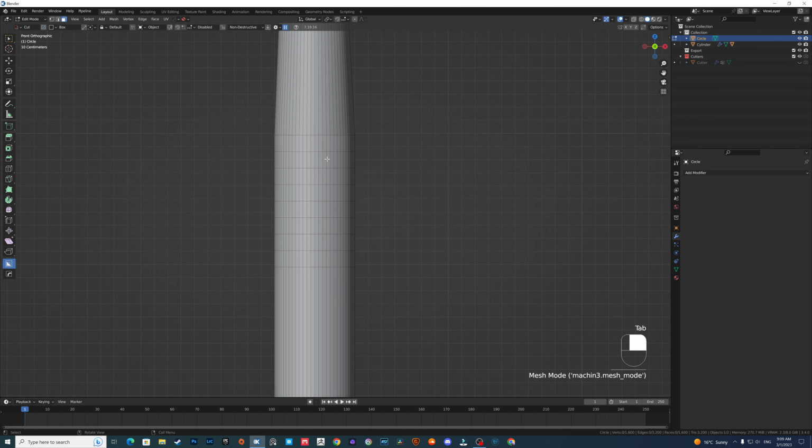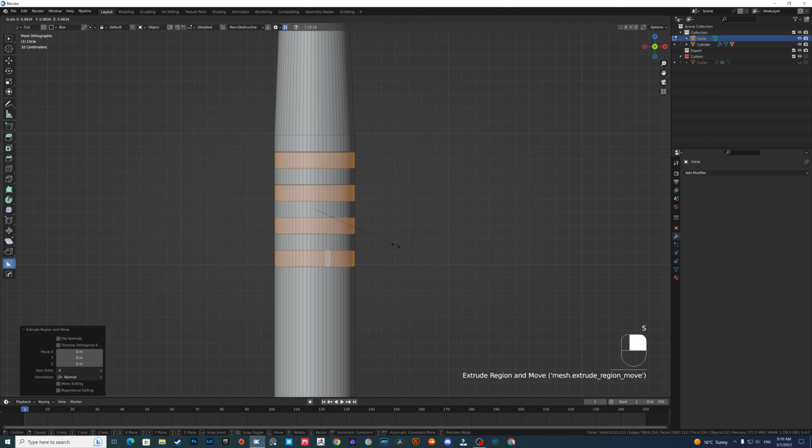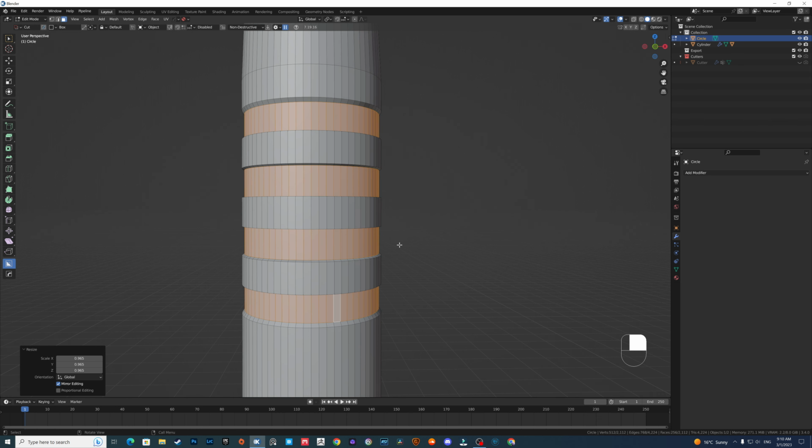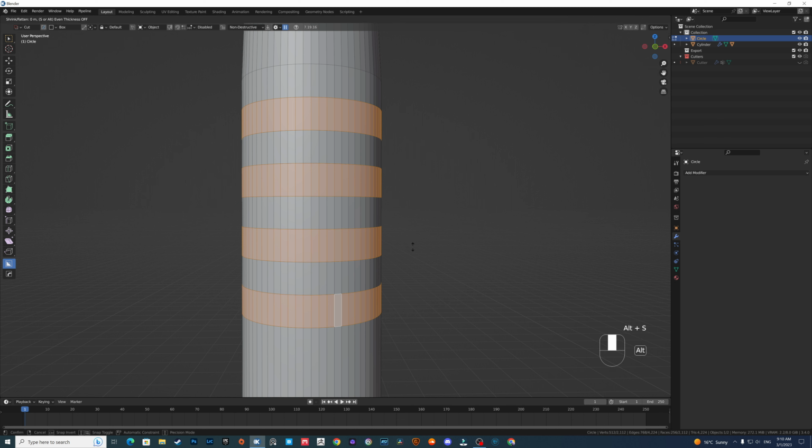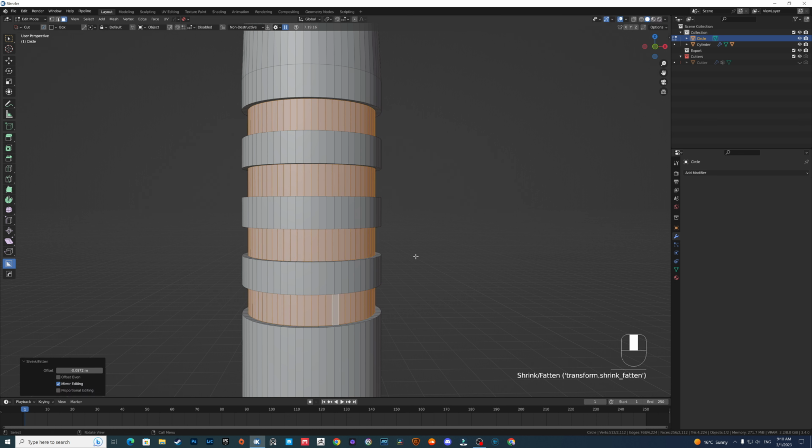Go to faces, with Shift Alt select just those faces, press E to extrude, click, then resize, something like this. Okay, let's try to resize it with Alt S. Yeah, this is much better.